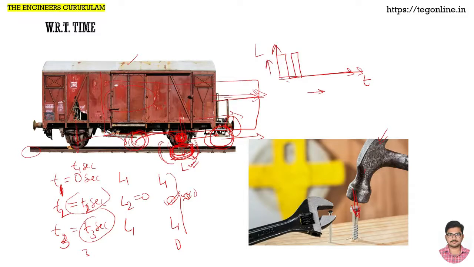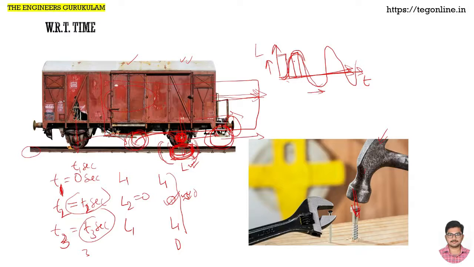In some other examples, not this one, load can be positive in the first few seconds, negative in the next few seconds, then positive, negative again. So the load is continuously varying with respect to time. It may vary in steps or continuously, depending.